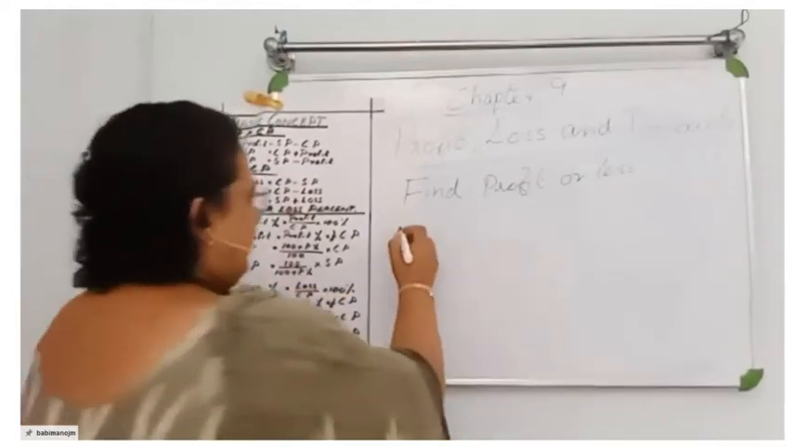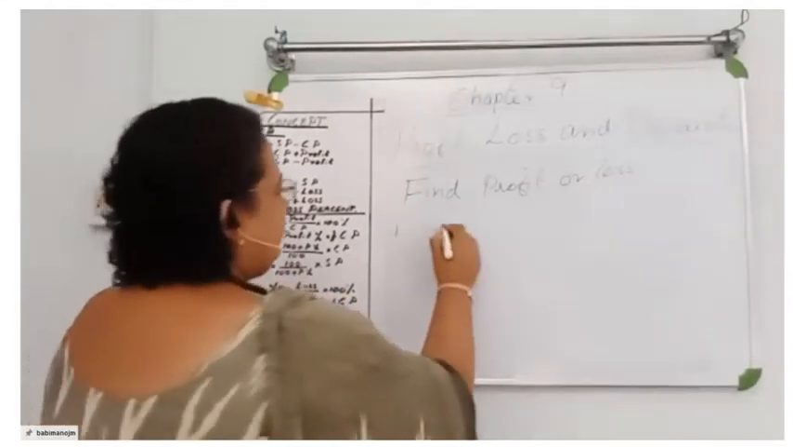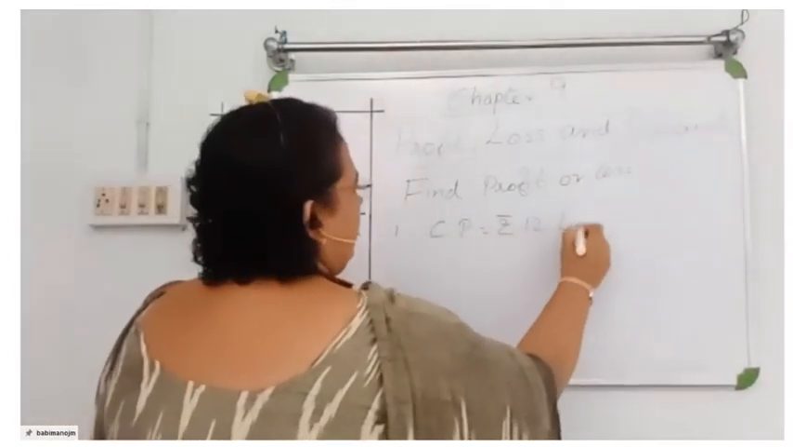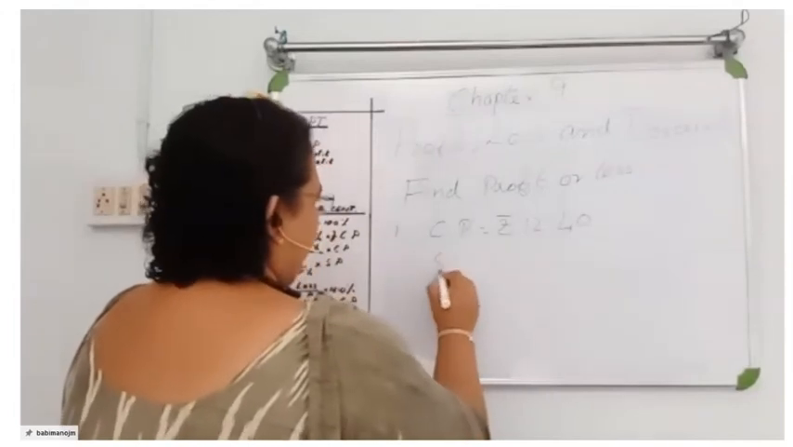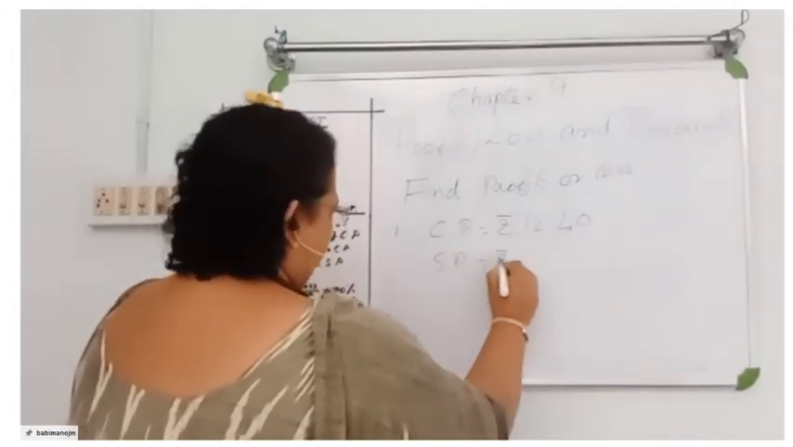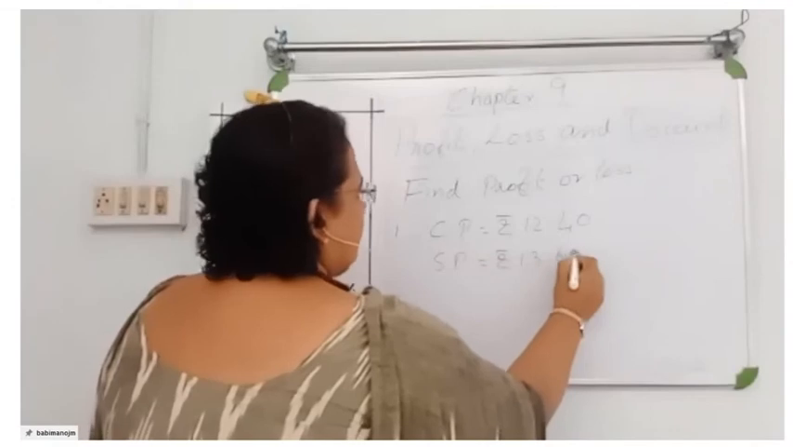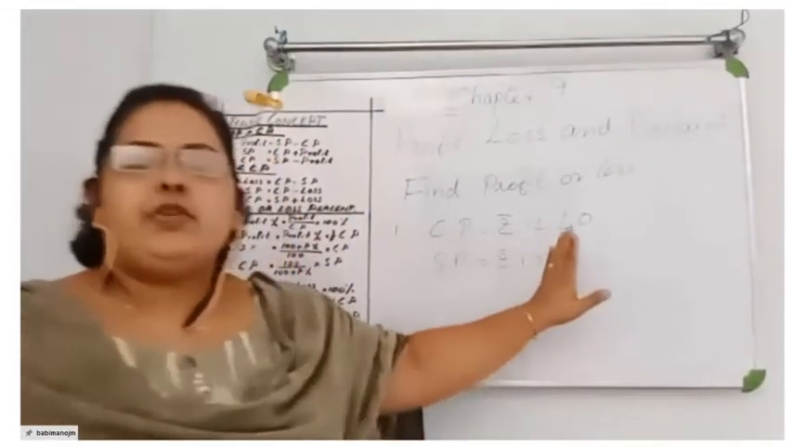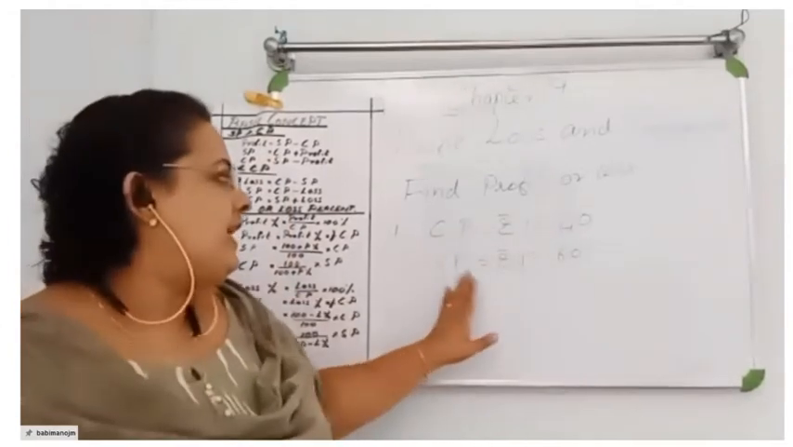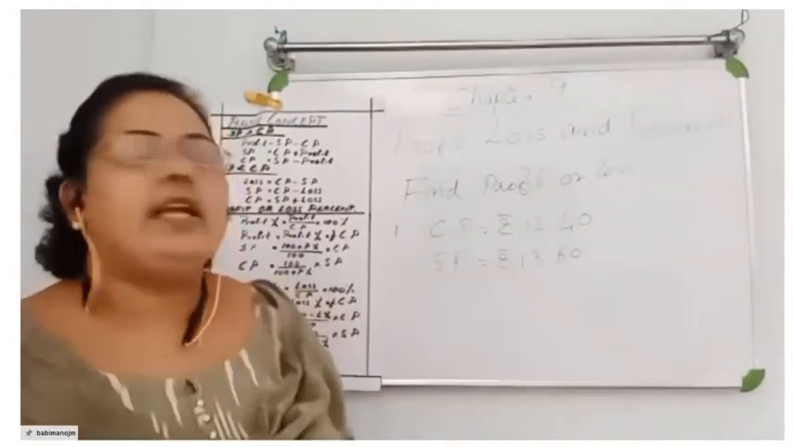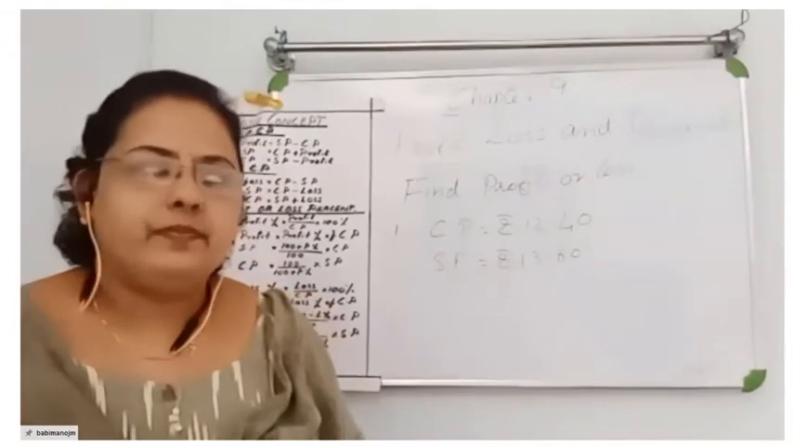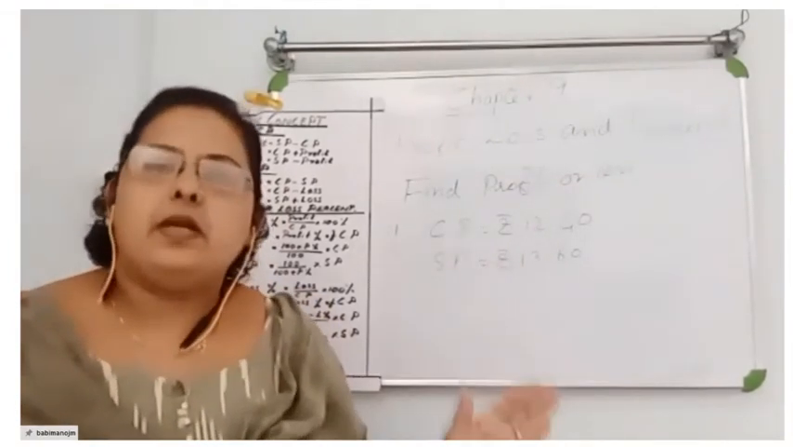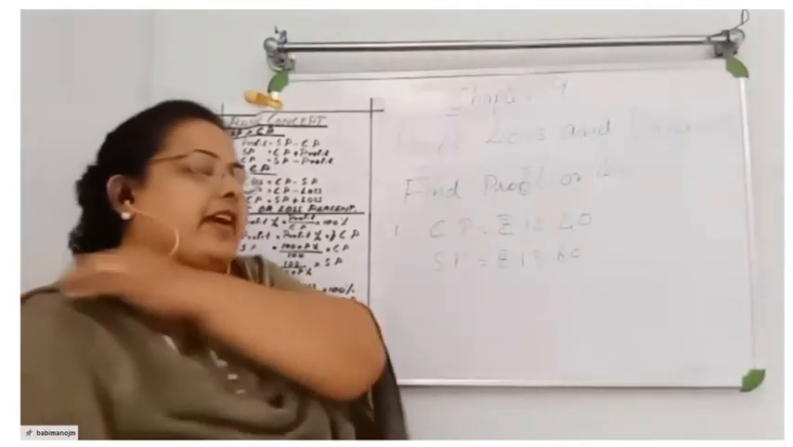So the first question is: cost price is equal to rupees 12.40 paise. Selling price is equal to rupees 13.60 paise. Cost price is given as rupees 12.40 and selling price is given as rupees 13.60. Here are you getting profit or loss? Profit. Profit you are getting. So you have to find profit.